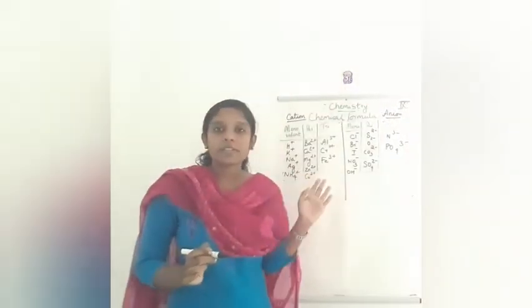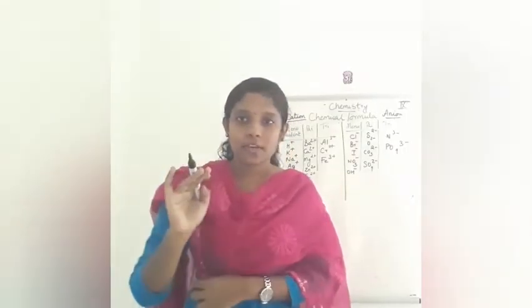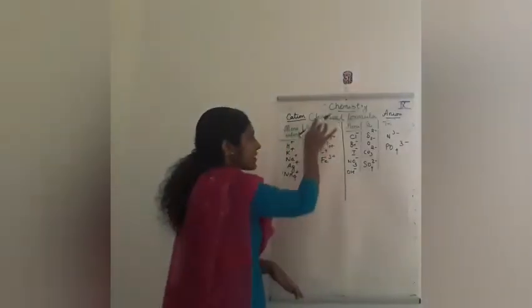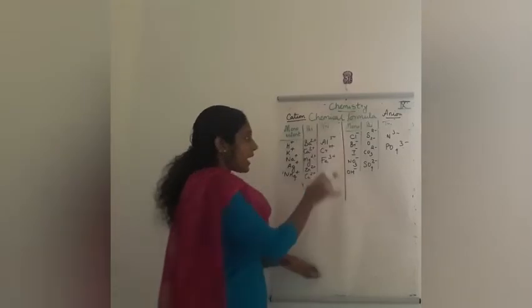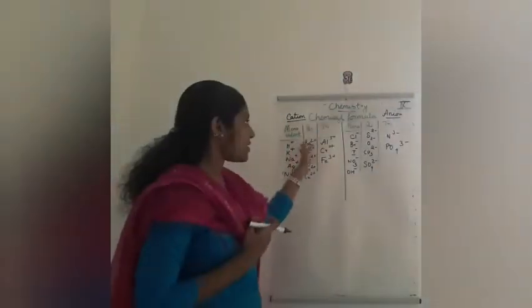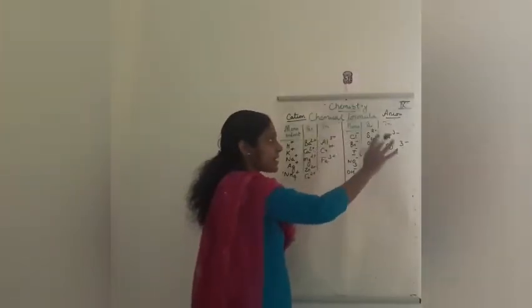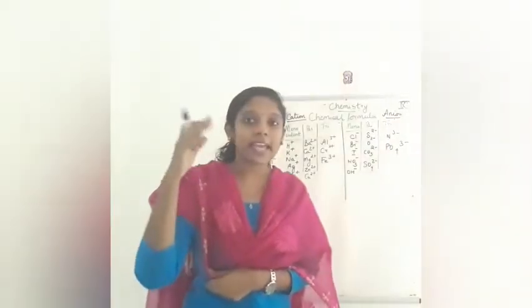So you have to refer to this table. Either you have to study this table or you have to study the table which is given in your textbook. Okay, then trivalent in the case of chromium, iron, aluminium, and Al3 plus. So this is about cations. The next one, anions, in the case of monovalent, bivalent, trivalent. Anion means they are carrying negative charge.